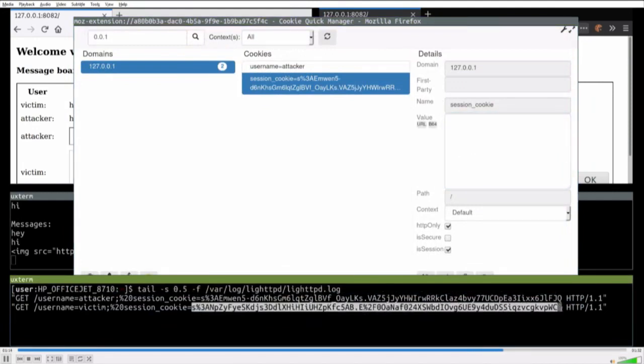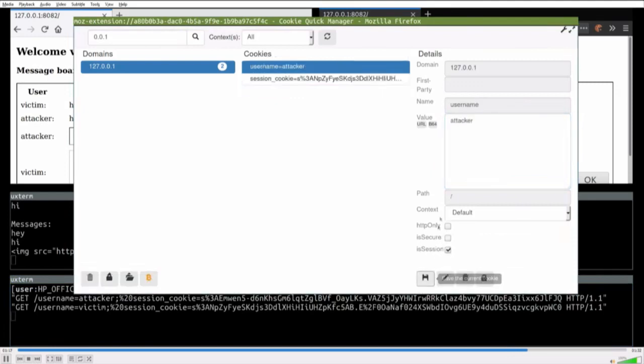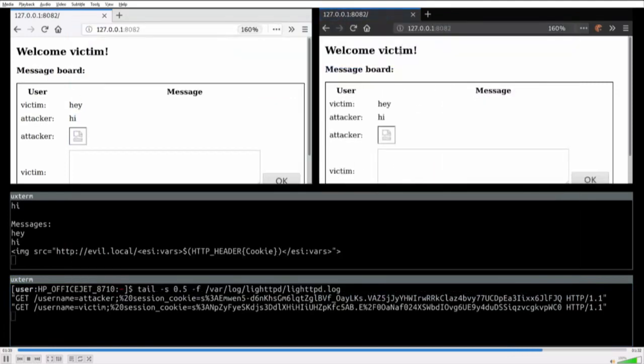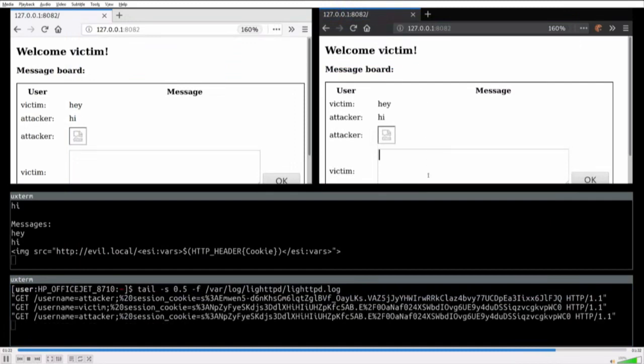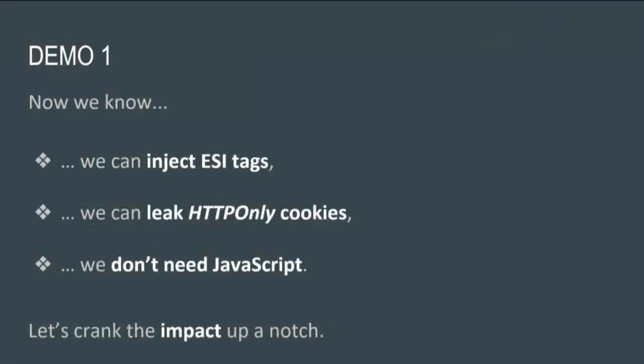We're going to save that cookie. And then once we refresh, we should become the victim. And there you go. So this is HTTP-only cookie hijacking without JavaScript through ESI injection.